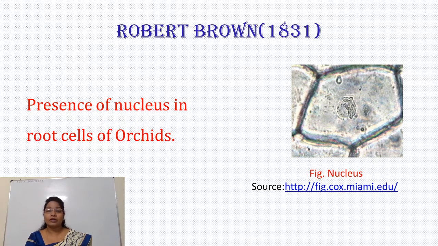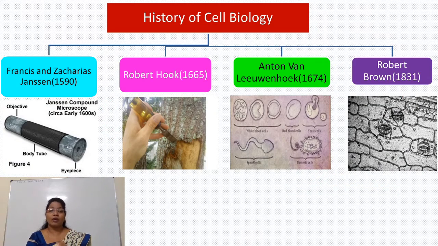Let's summarize some of the events behind cell biology. Francis and Zacharias Janssen first made the compound microscope, which consists of two lenses. Then Robert Hooke in 1665 observed cork cells and gave the term cell, meaning little chambers.